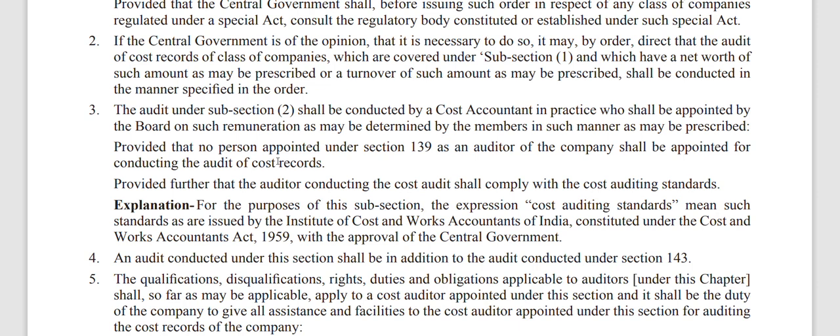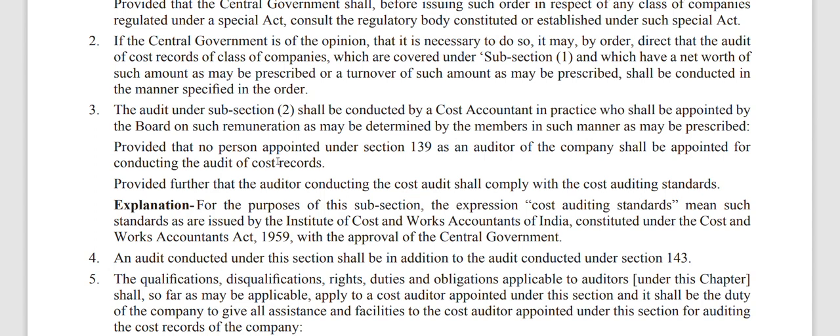The audit under subsection 2 shall be conducted by a cost accountant in practice who shall be appointed by the board on such remuneration as may be determined by the members in such manner as may be prescribed. We should not write in exams like this. We have to study and understand in the next chapters.